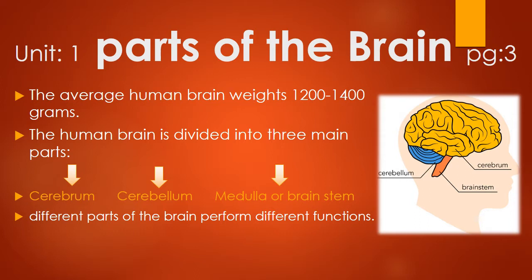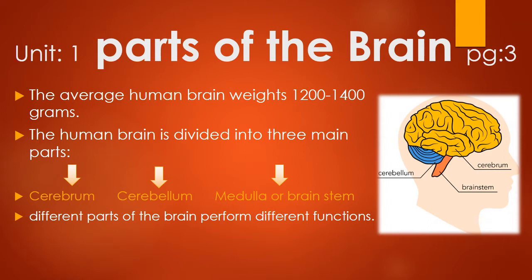The human brain is divided into three main parts: cerebrum, cerebellum, medulla, or brainstem. If you look at this picture, you can see that the topmost part is the cerebrum, the part beneath the cerebrum and above the brainstem is the cerebellum. So this is your cerebellum and this is your brainstem. It is connected to your spinal cord, that is your backbone.